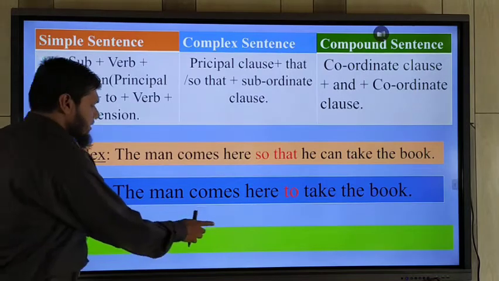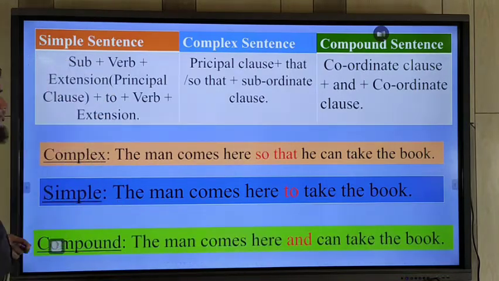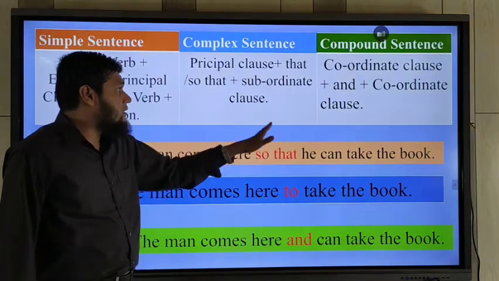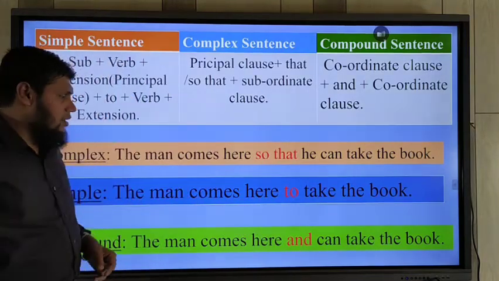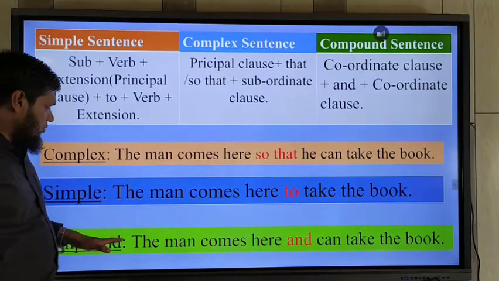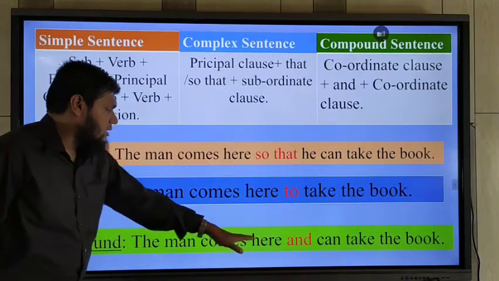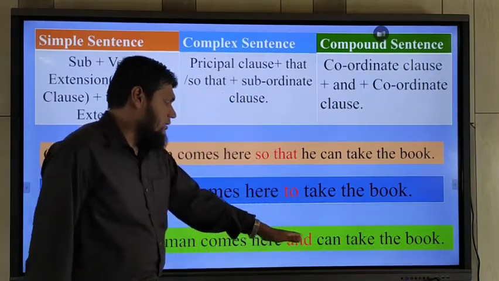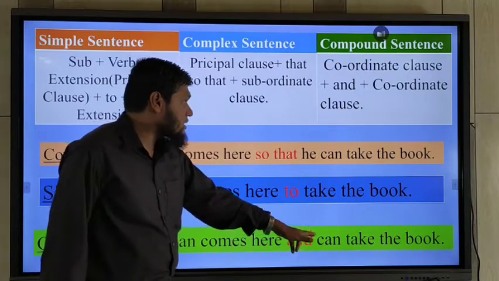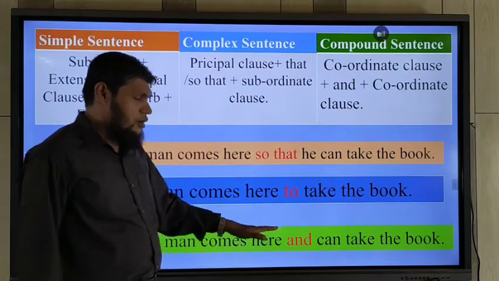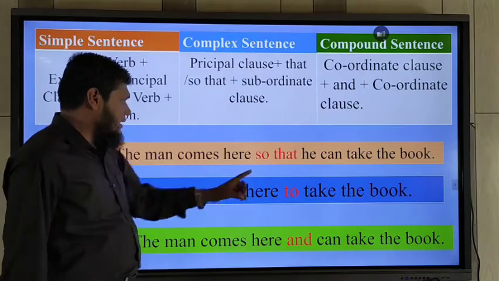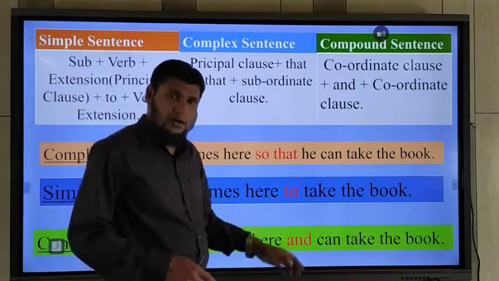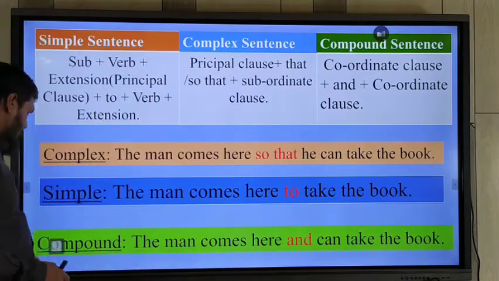Okay, if you want to change it into compound sentence, what will you do? You should use "and" instead of "that" or "so that". Look at this. The man comes here and can take the book. We should not use the same subject again in compound sentence. Okay, the man and he are same, so we should not use "he" here. Okay, in this way we may change it.